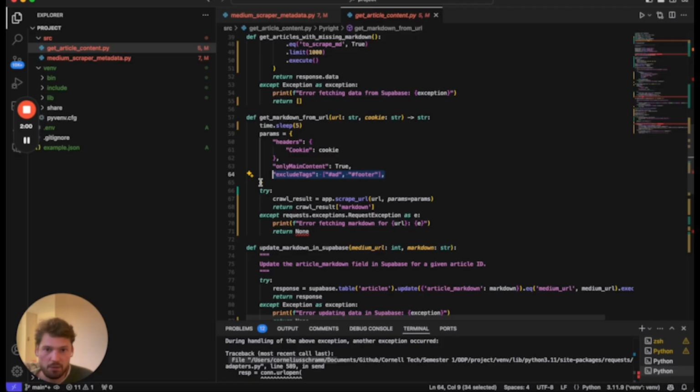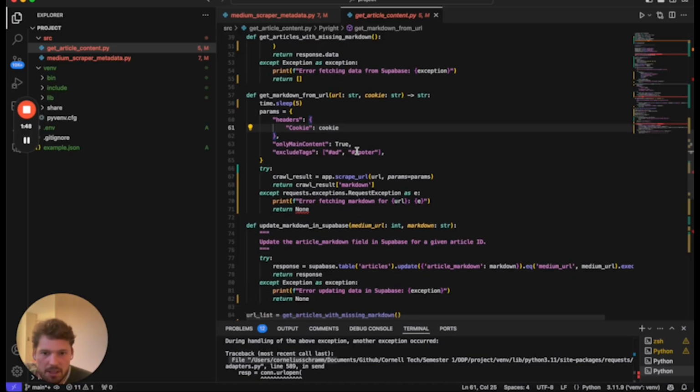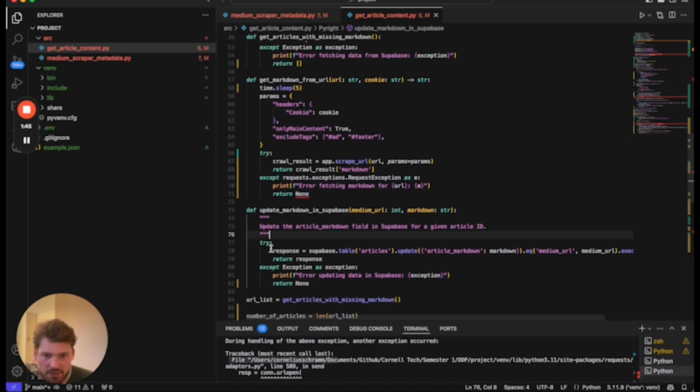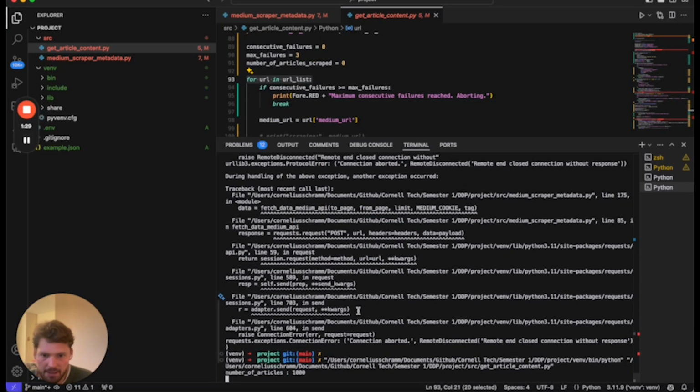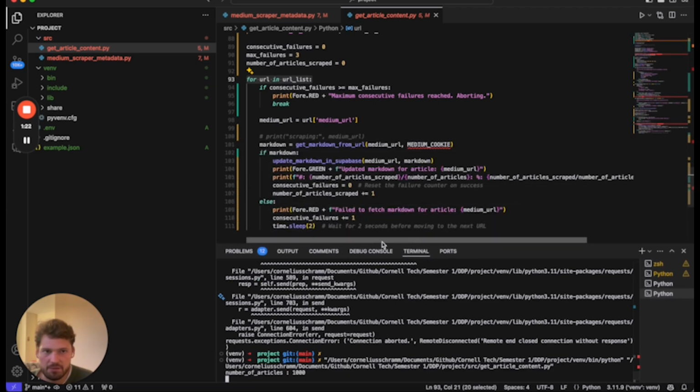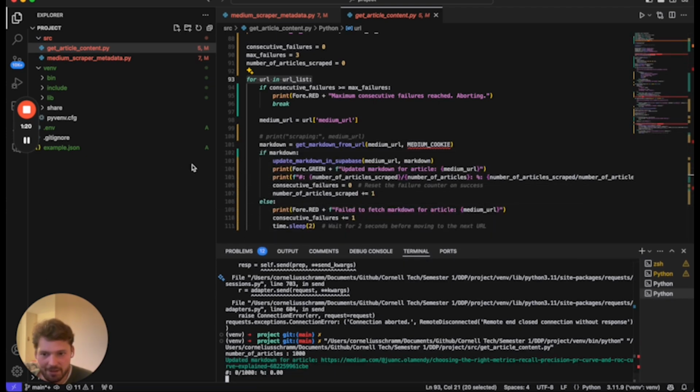The cool thing is that you can pass through an authentication cookie. So I'm passing Firecrawl the cookie that I used, and then they pass it to the website so Medium thinks I'm using it from the browser. Once I have the markdown, I add it into Supabase and let it run. I have some logging. I always do 1,000 at a time, and I have some wait times in here because if you scrape too many things too quickly, you will get blocked and it won't work.